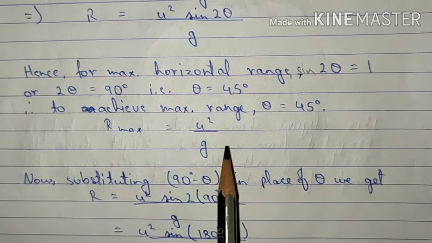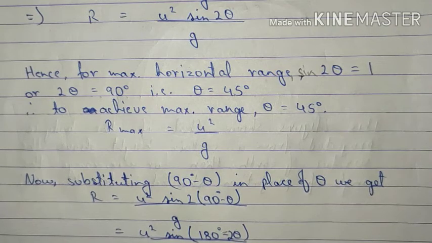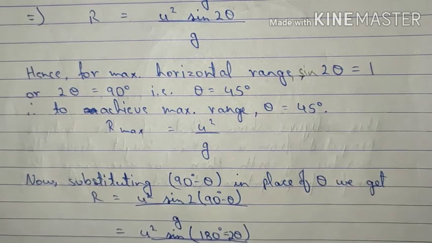That is, R max is equal to u square upon g. So what do we understand from here? That if a football is projected at an angle of 45 degree, it will cover the maximum distance. I'll show you this thing with a diagram later on.